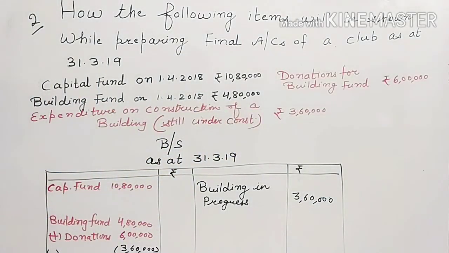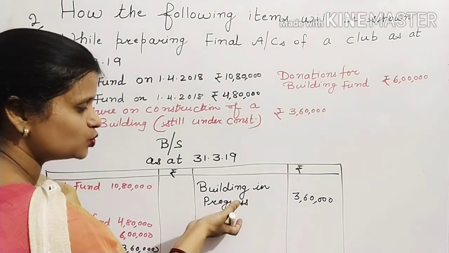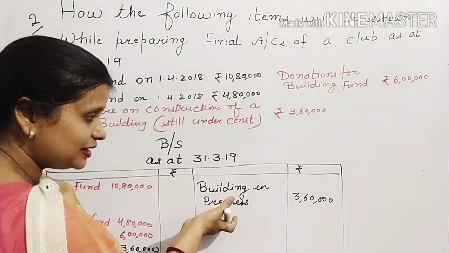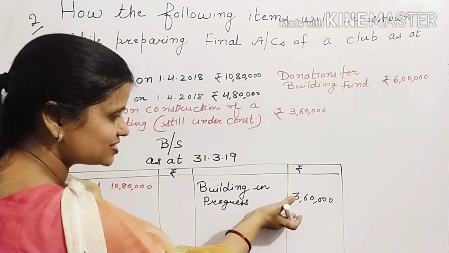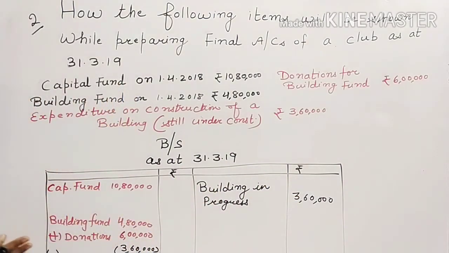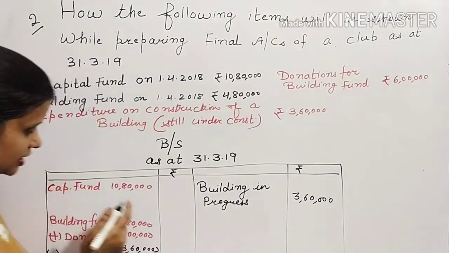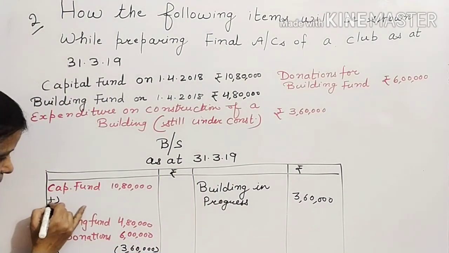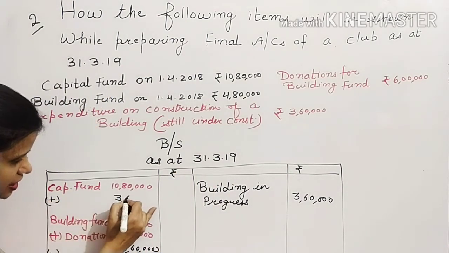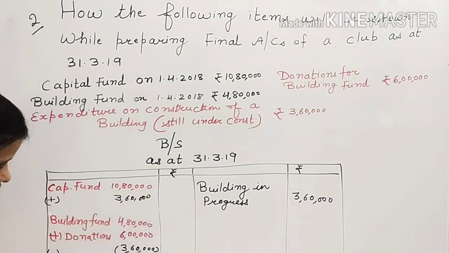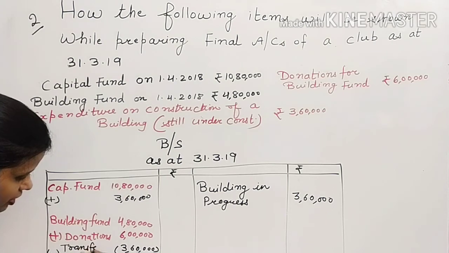But that amount which you have spent, that has given you a capital asset worth rupees 3,60,000. So the value of the business has increased by 3,60,000. This will be added in capital fund. So here, but you will write down transfer to capital fund.